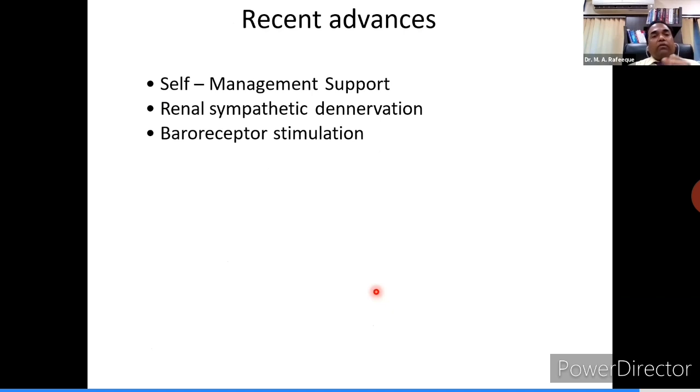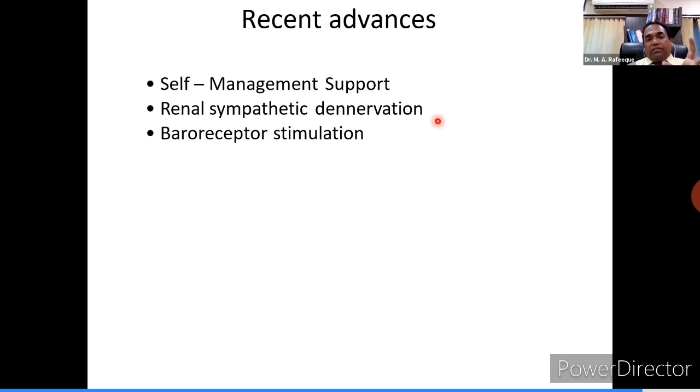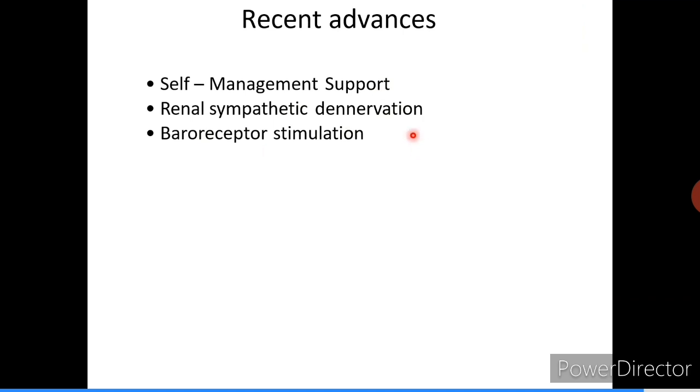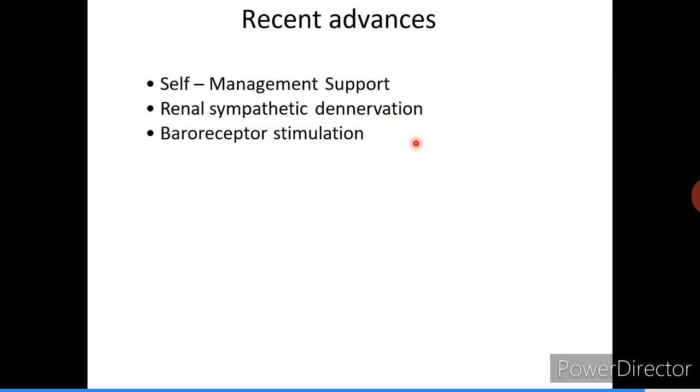Lastly, I will finish my talk coming down to the last slide of my topic, recent advances. Self-management support has recently come up. Much emphasis has been put on self-home BP measurement and lifestyle modification. Then renal sympathetic denervation is a technique where the sympathetic nervous supply is disconnected from the kidneys, thereby reducing the excitatory neural influences. And baroreceptor stimulation is also one of the techniques where it can reduce resistant hypertension.